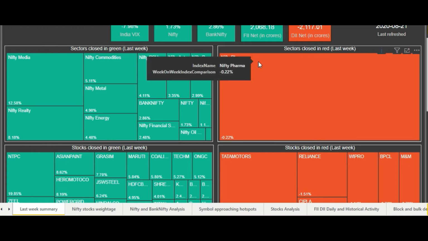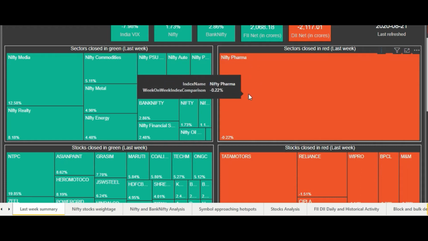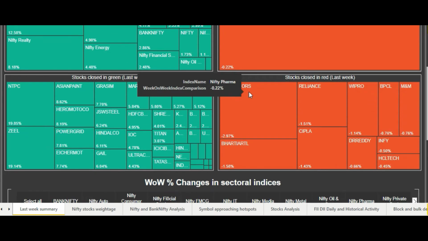Now coming to the second one, which tells us about the sectors which closed in red last week. You can see there was only one sector, the Nifty Pharma, and it fell by only around 0.22% last week.